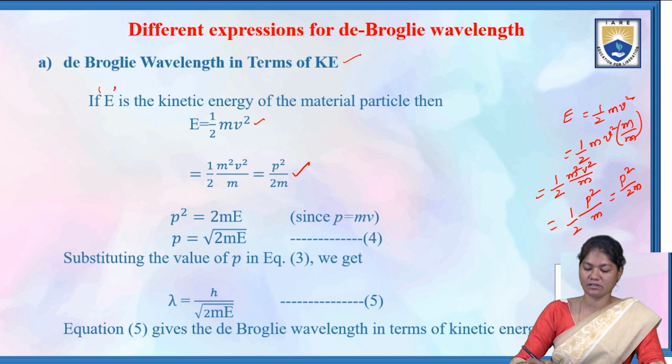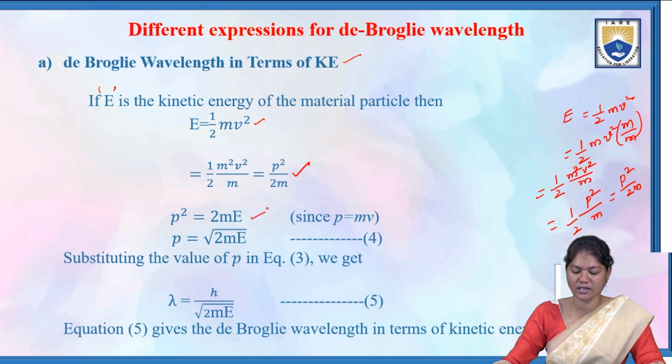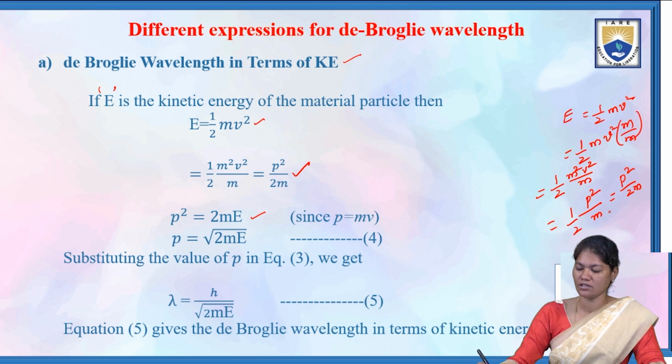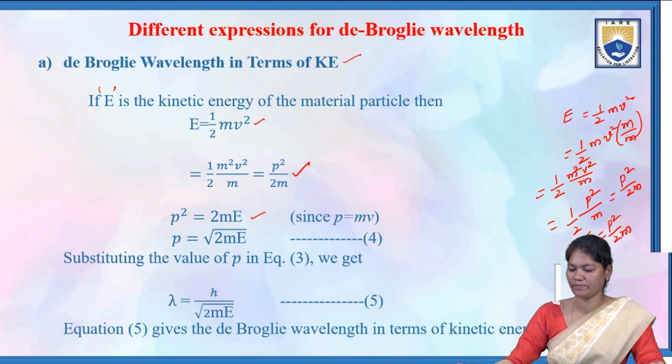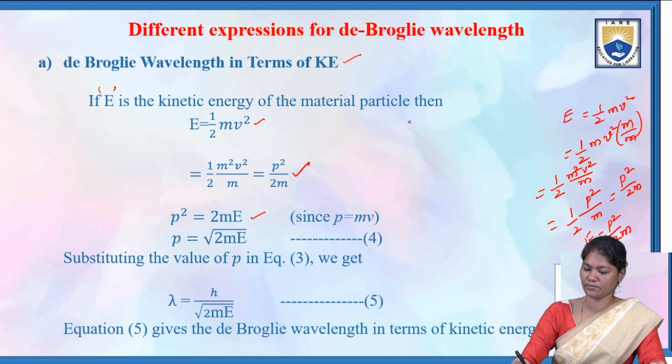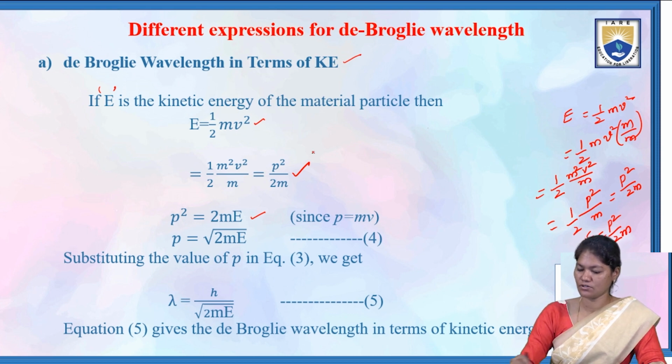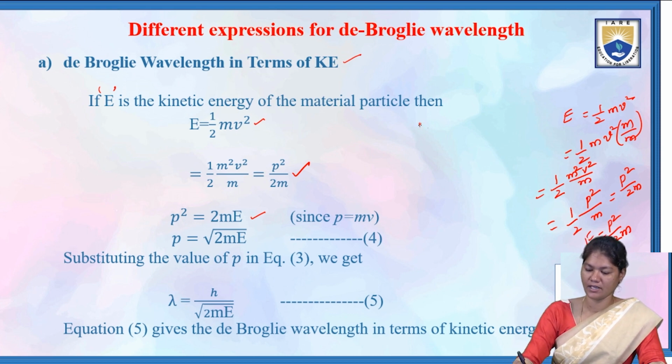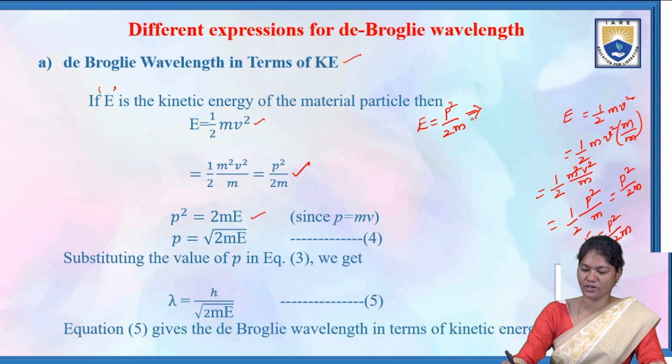So p square is equal to 2mE. From this, E is equal to p square by 2m, so 2mE is equal to p square.